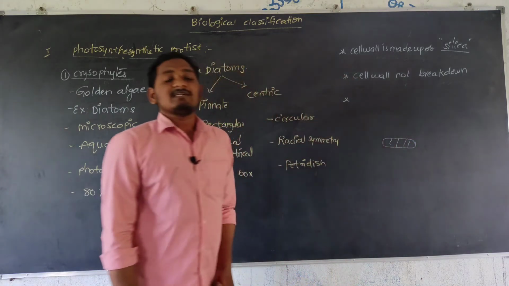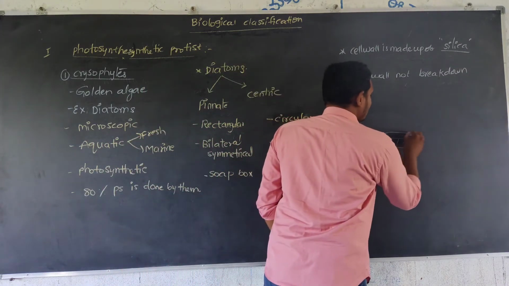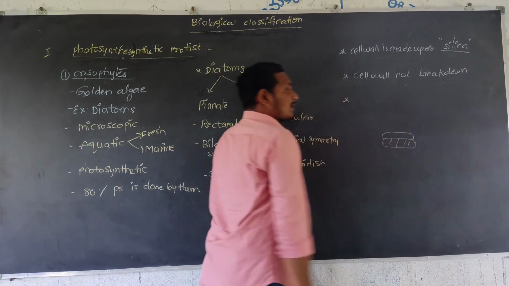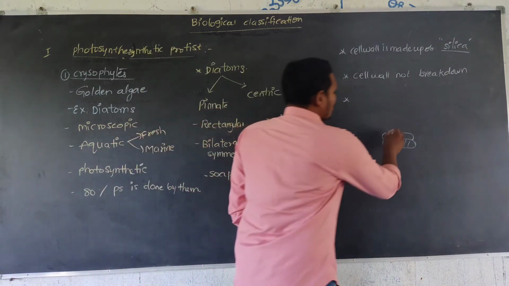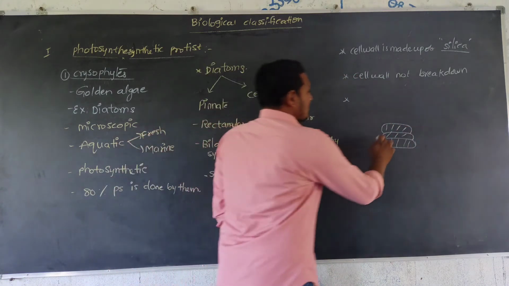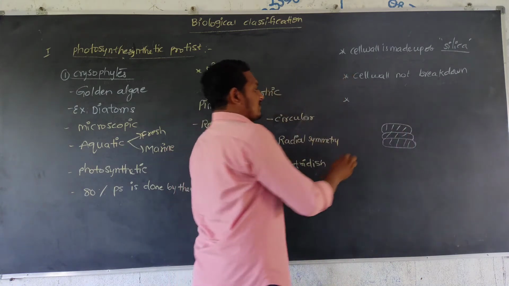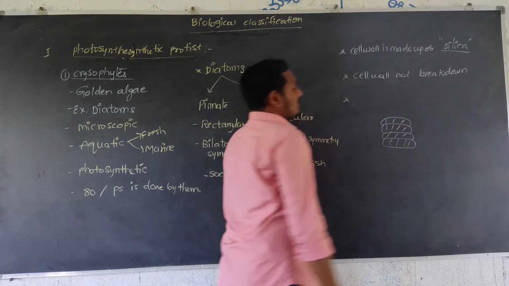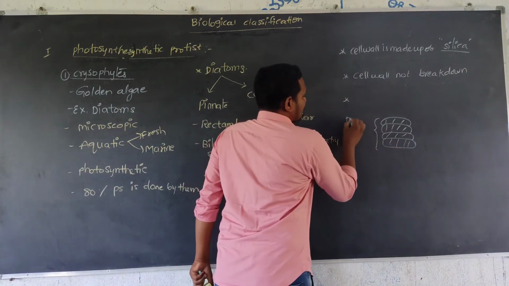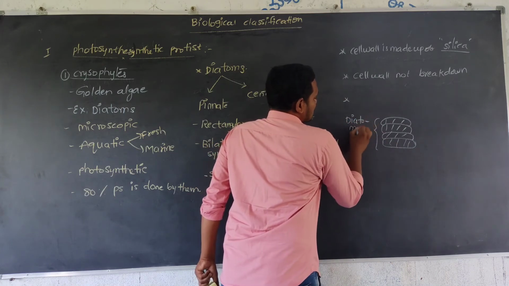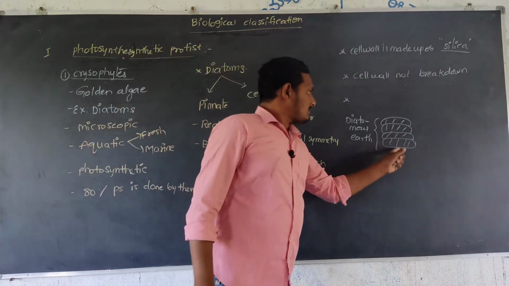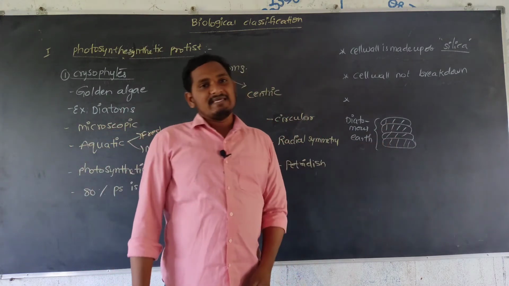The cytoplasm decomposes and leads to the formation of a new diatom on the upside, then again decomposes and forms another diatom upside, and one more diatom is formed. This type of structure is called diatomaceous earth.